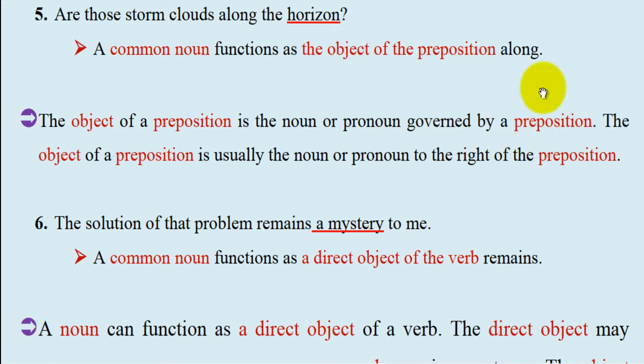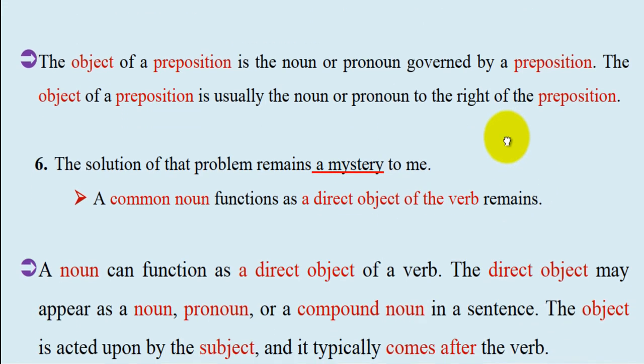اللي عندي هنايا along. The object of a preposition is usually, ماشي always, usually the noun or pronoun to the right of the preposition. وهذا هو الnoun or pronoun. So the horizon is an object.